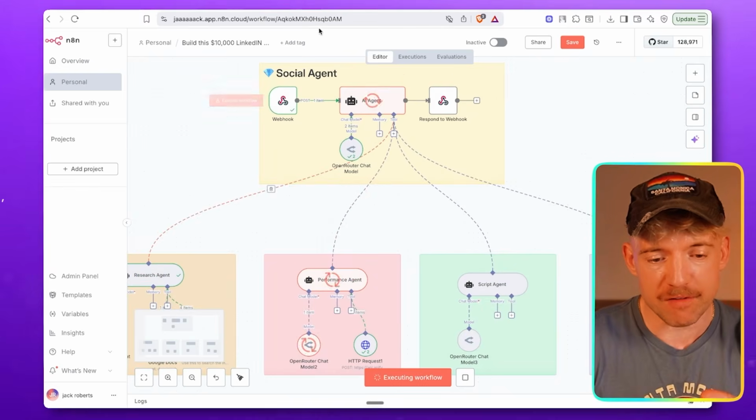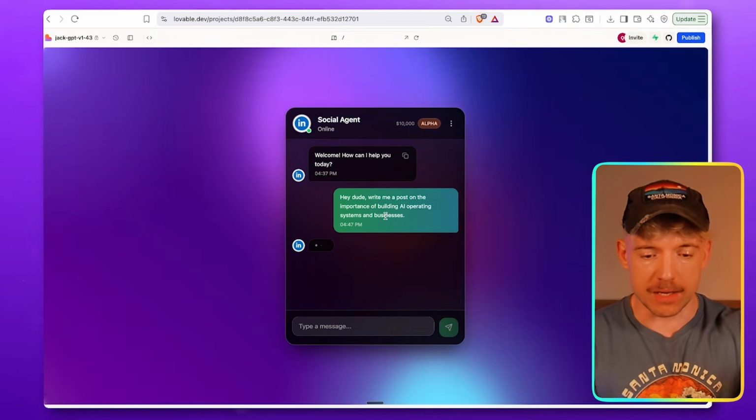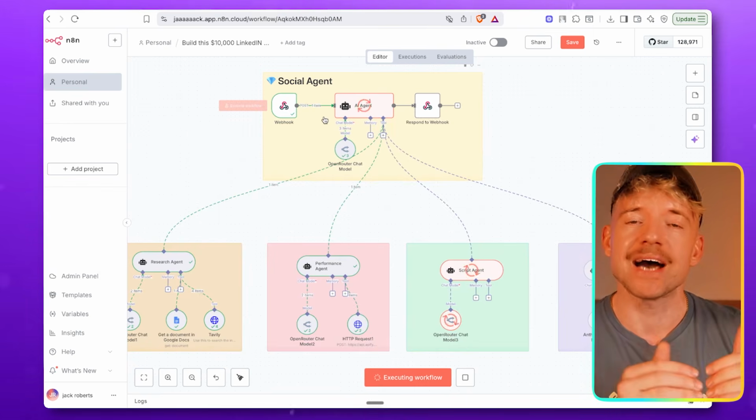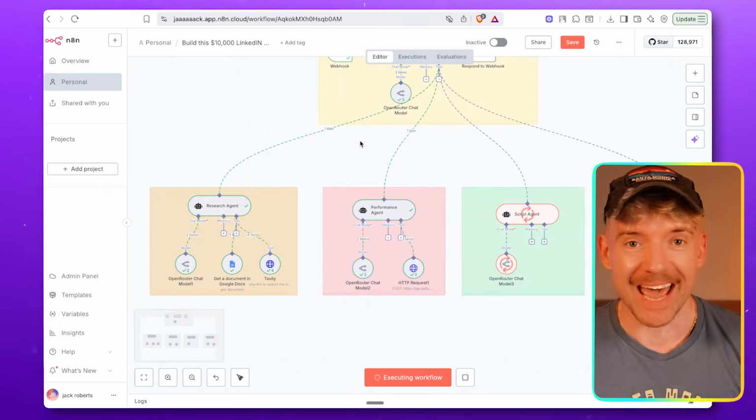So what we've got here, first of all, is a chat interface with our social agent. We basically drop anything here. It could be a LinkedIn post, it could be our thoughts, ramblings, something we found on a fortune cookie. Then this is really key. We've got the social agent here that has beneath it, due to this new multi-agent feature, up to as many agents as we like.